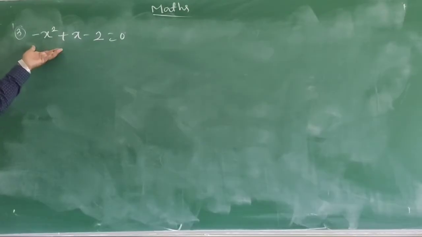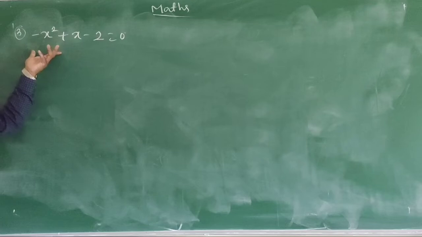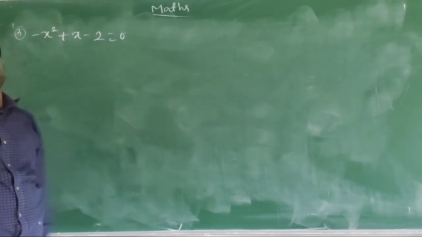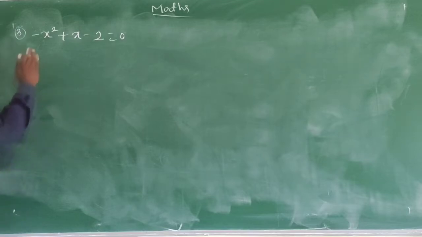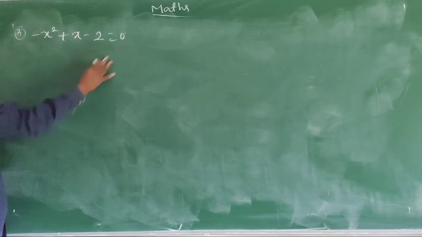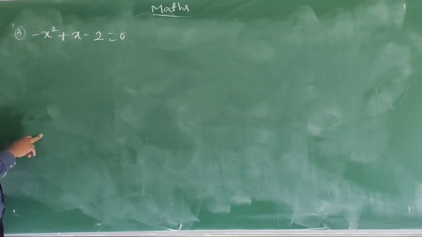we will move on. Next problem, minus x square plus x minus 2 is equal to 0. Now first you have to find a value, b value, c value. Is the form of ax square plus bx plus c is equal to 0? Yes.